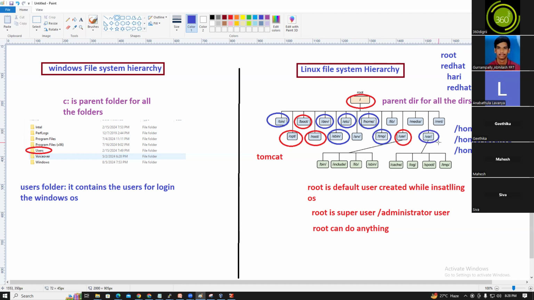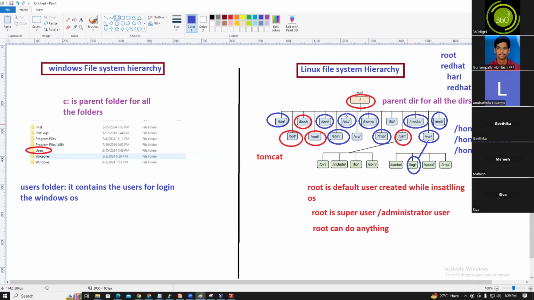What is var? It is nothing but log messages. All the system related logs will be located under /var/log, that is, under the /var directory. Then /media and /mnt. What is /mnt? It is for something like a pen drive. If I want to put a pen drive in the Linux machine, I can use /mnt. Something like the CD/DVD ROM in my computer, its information will be available under /media. Guys, now you understood.